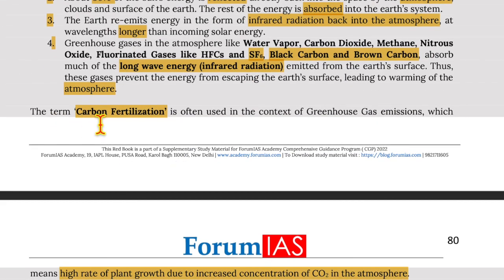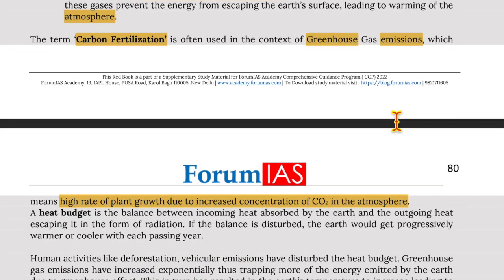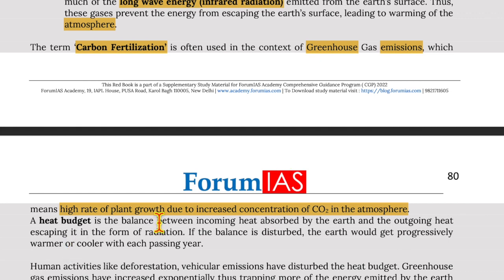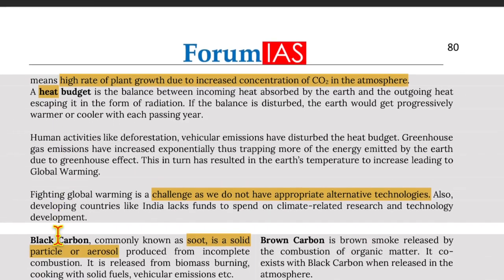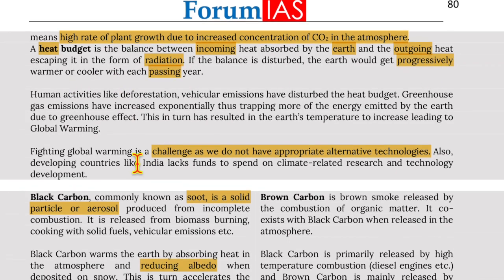Now, the term carbon fertilization is often used in context of greenhouse gas emissions, which means high rate of plant growth due to increased concentration of carbon dioxide in the atmosphere. Now, a heat budget is the balance between incoming heat absorbed by the Earth and the outgoing heat escaping from it in the form of radiation. If the balance is disturbed, the Earth would get progressively warmer or cooler with each passing year.